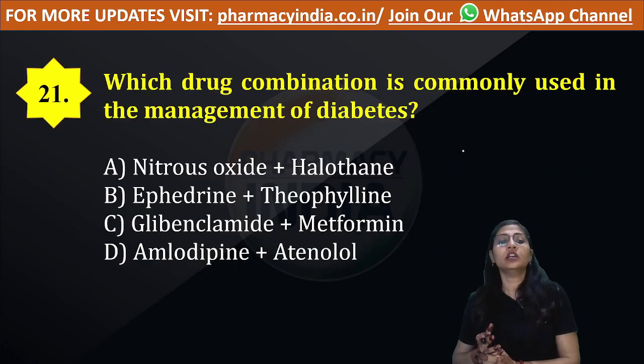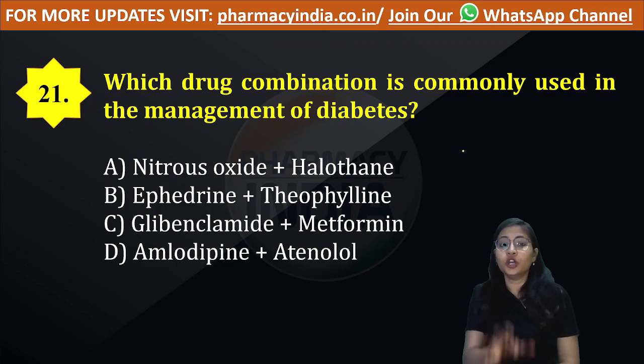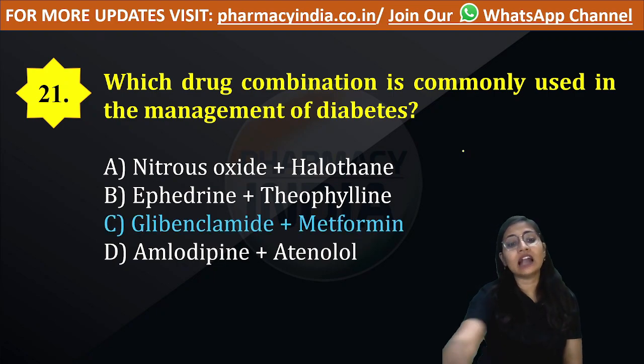Question number 21. Which drug combination is used in the management of diabetes? Among the following four options, you have to find the best combination used for the management of diabetes. Is it nitrous oxide plus halothane, ephedrine plus theophylline, glibenclamide plus metformin, or option D, amlodipine plus atenolol? The correct option is option C,